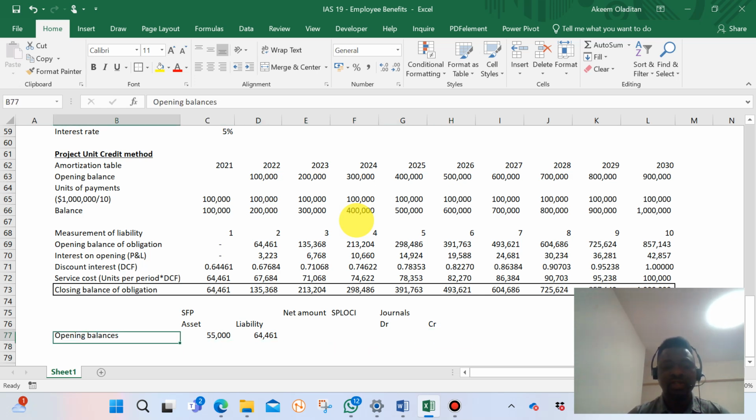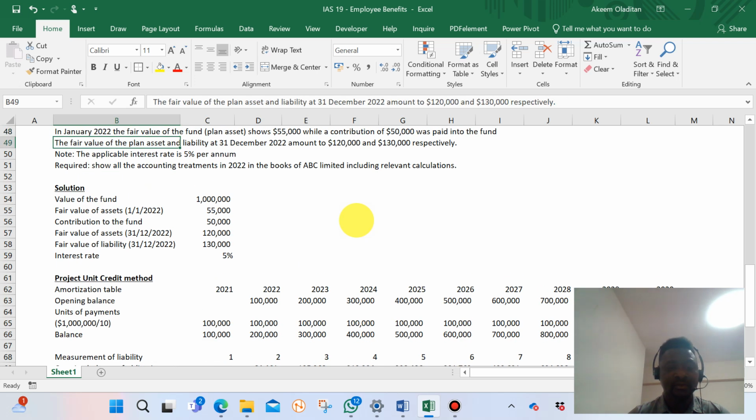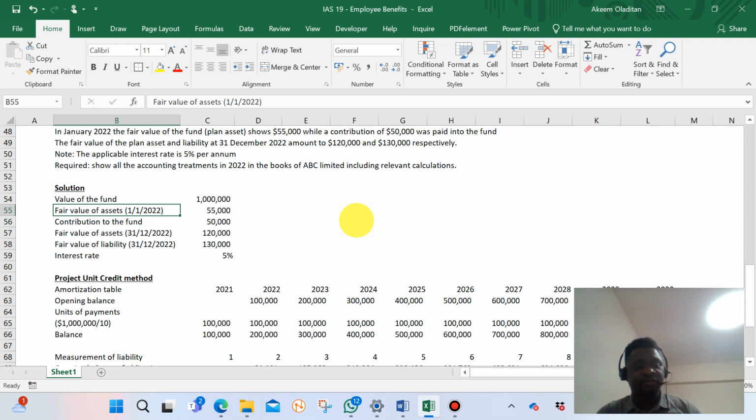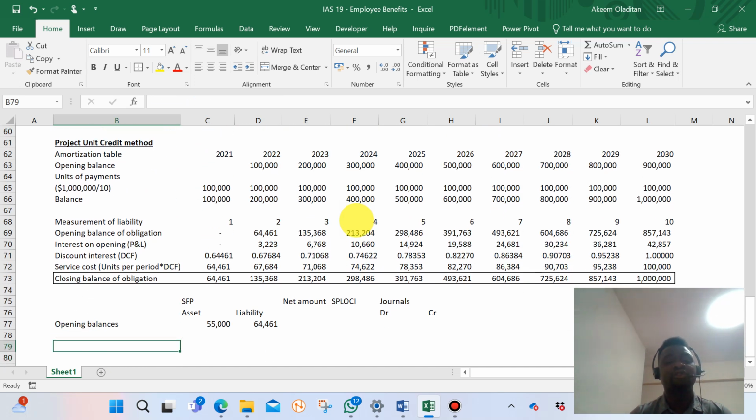The next thing is contribution to the fund. We have the fair value which we have recognized, and we have the contribution to the fund. Where is this contribution coming from? We need to understand which account to pay it to and which account it is coming from. When we say contribution to the fund, it means bank payment or cash payment into the fund.